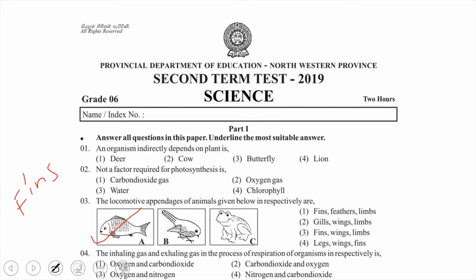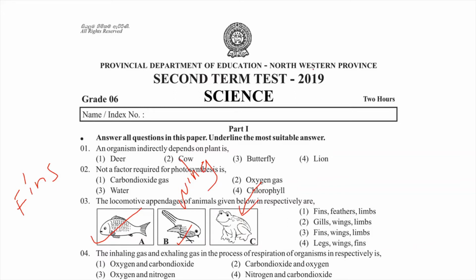So what is the locomotive structure in the bird? Wings. Yes, there are 2 wings in birds for locomotion. Feathers will not come. Wings. Then limbs.